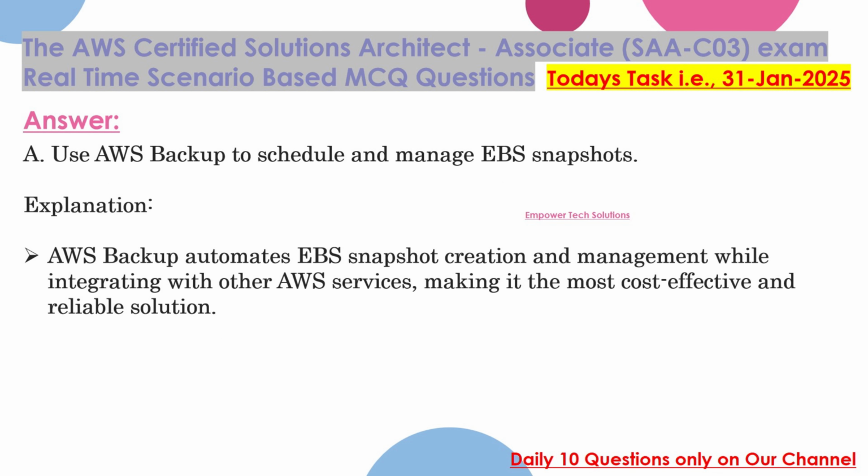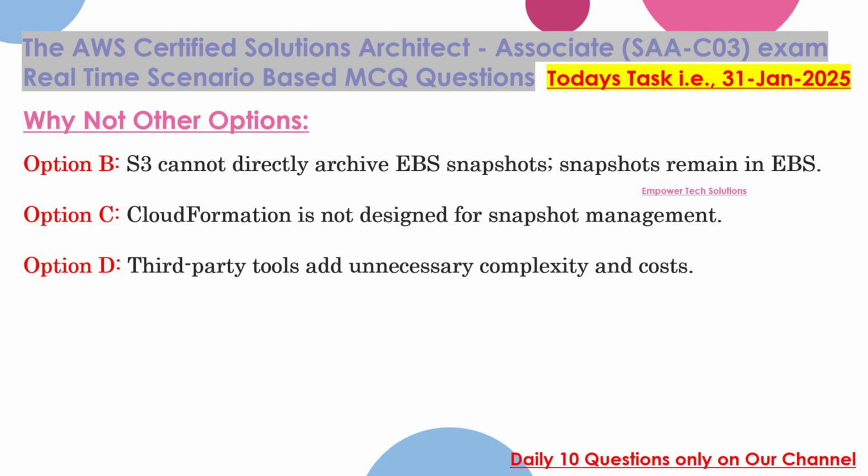Correct answer: A. Use AWS Backup to schedule and manage EBS snapshots. Explanation: AWS Backup automates EBS snapshot creation and management while integrating with other AWS services, making it the most cost-effective and reliable solution. Why not other options? Option B. S3 cannot directly archive EBS snapshots; snapshots remain in EBS.